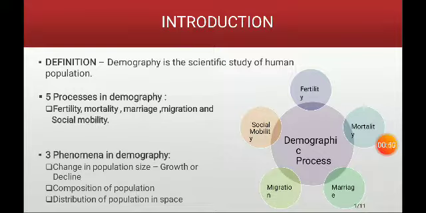These 5 processes are continuously at work within a population, determining what? The size of the population, the composition of the population and the distribution of the population. So that is why both go hand in hand. The processes should happen, and the phenomena is there.